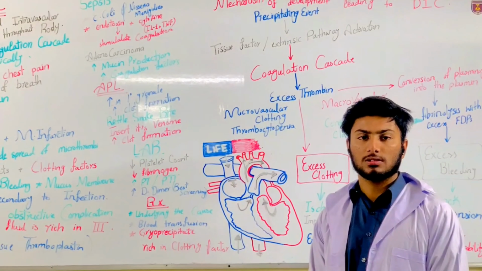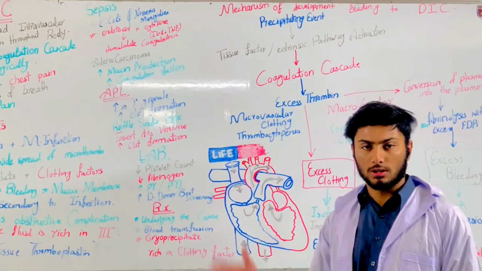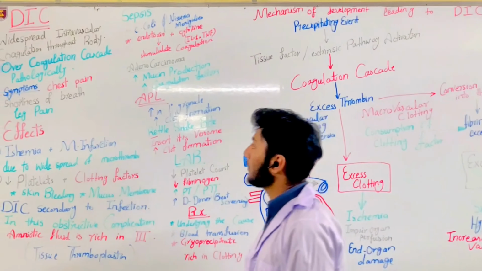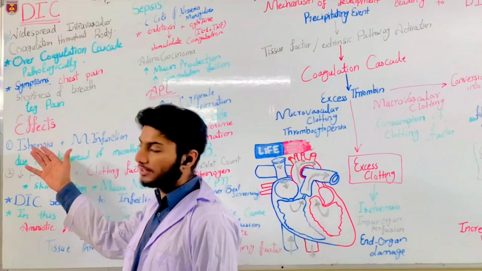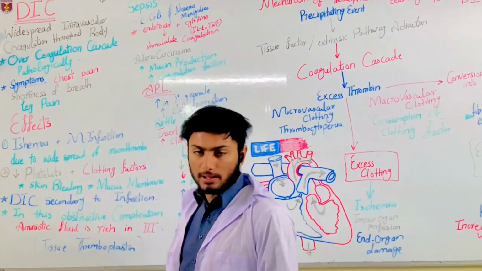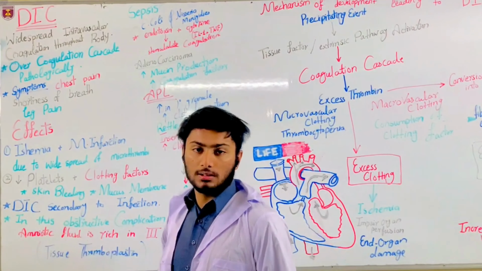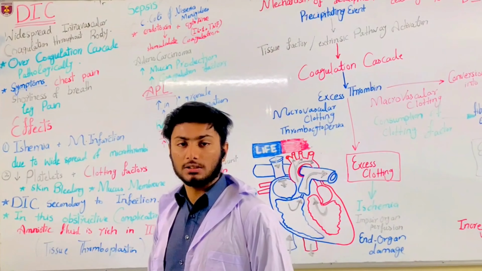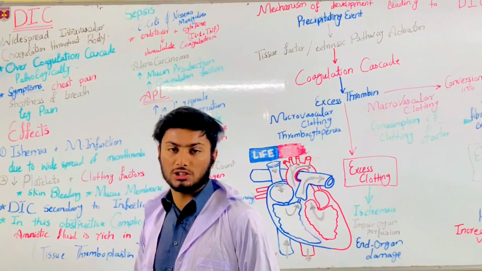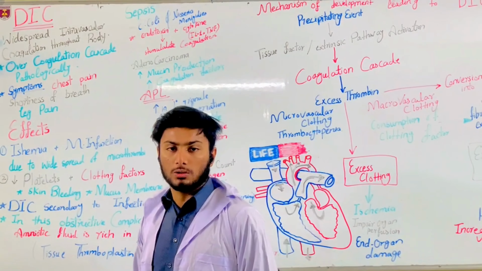Today we talk about DIC, disseminated intravascular coagulation. First of all, we talk about what DIC is. In this, there is widespread intravascular coagulation throughout the body, and there is pathological over-activation of the coagulation cascade in the whole body.